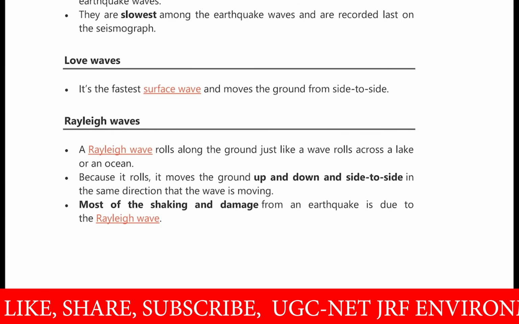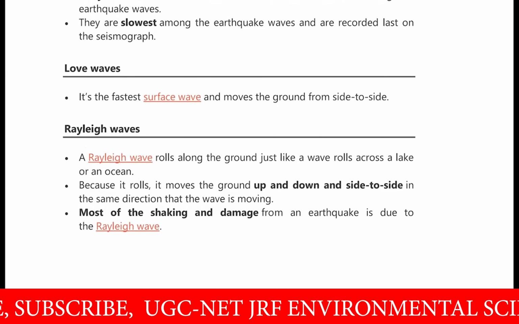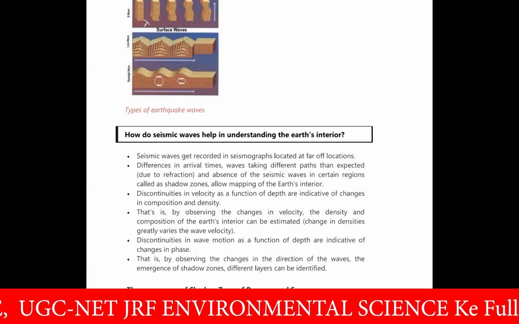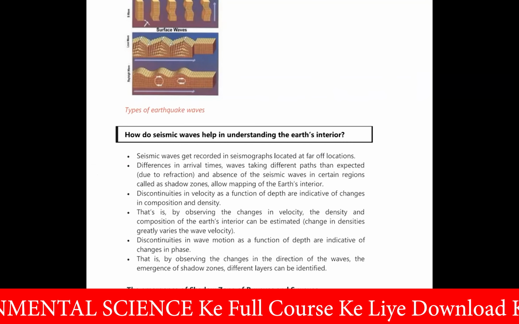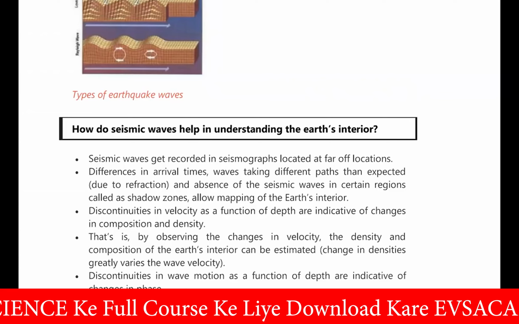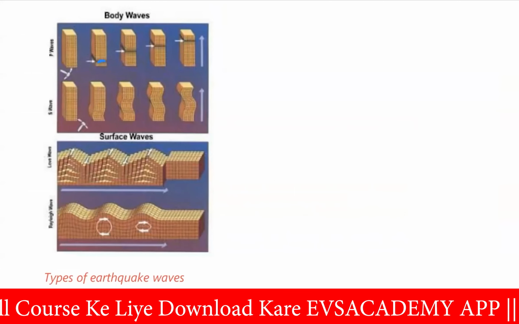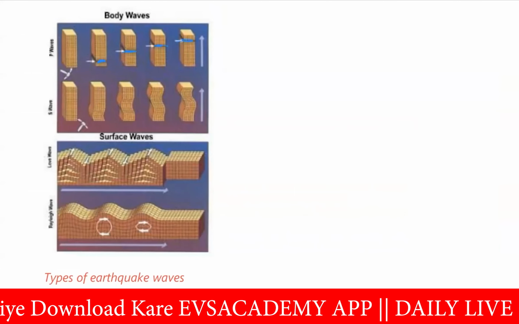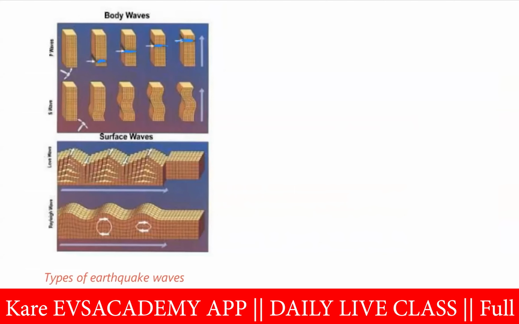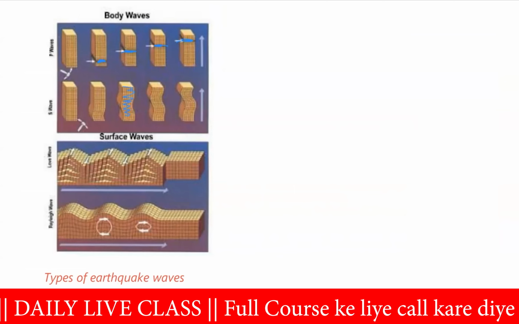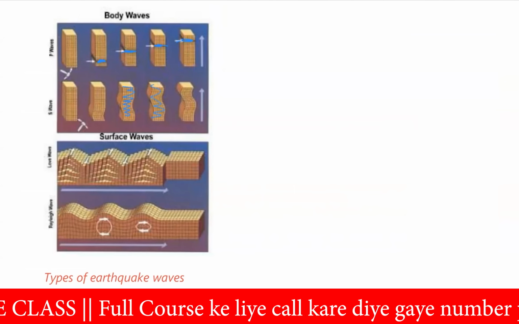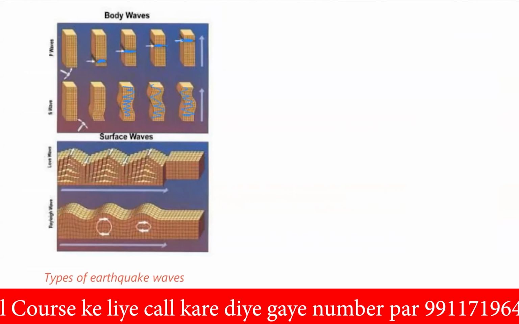Here you can see this is the same video that I told you to watch on YouTube. So this is the movement of the P waves. Here you can see the contraction and the rarefaction, and in such a way the wave moves in the forward direction. These are the surface waves. Here you can see no impact on the surface because of the movement on the body itself. So this is creating waves on the longitudinal body of the Earth.